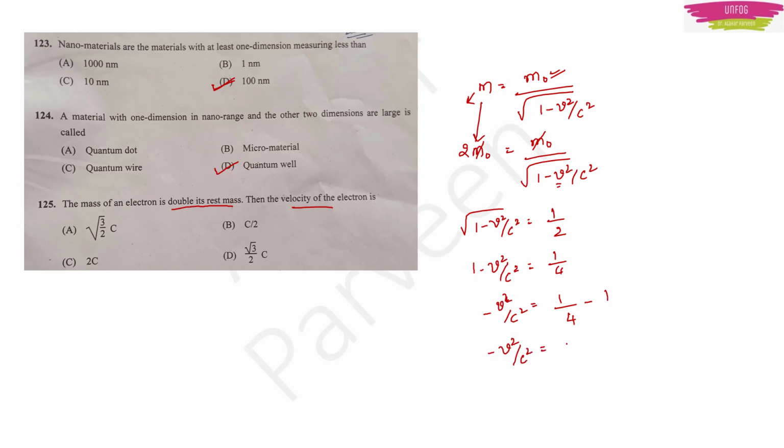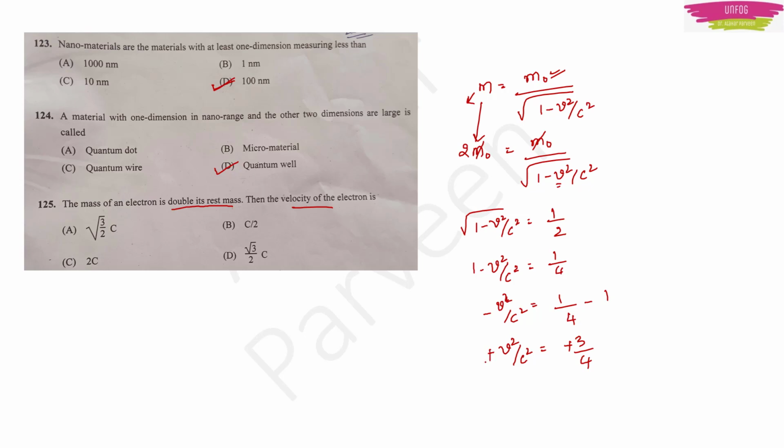So 2 m naught is equal to m naught by square root of 1 minus v square by c square. M naught and m naught will get cancelled. We have to find the velocity of the electron, so v we have to find. So square root of 1 minus v square by c square will become 1 upon 2, or 1 minus v square by c square will become 1 upon 4, or v square by c square will become 1 by 4 minus 1, or minus v square by c square will become minus 3 by 4.